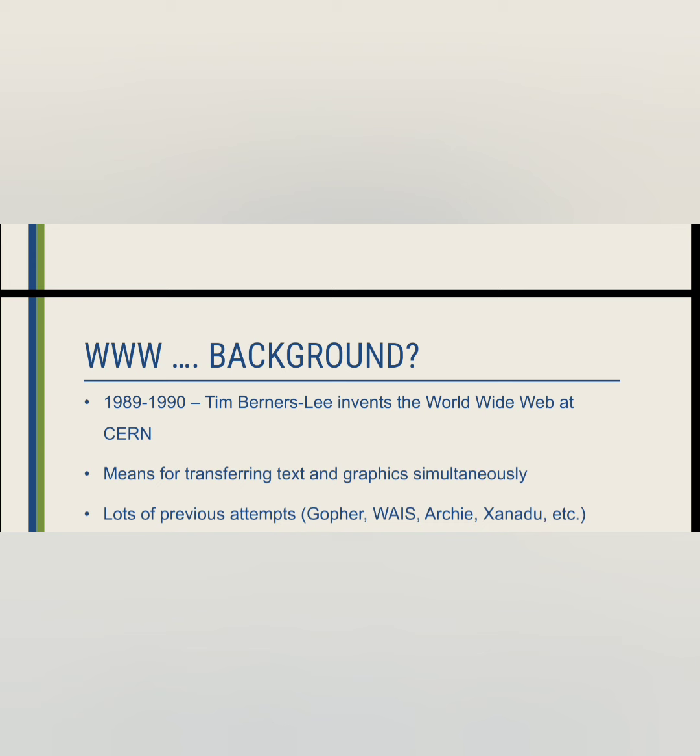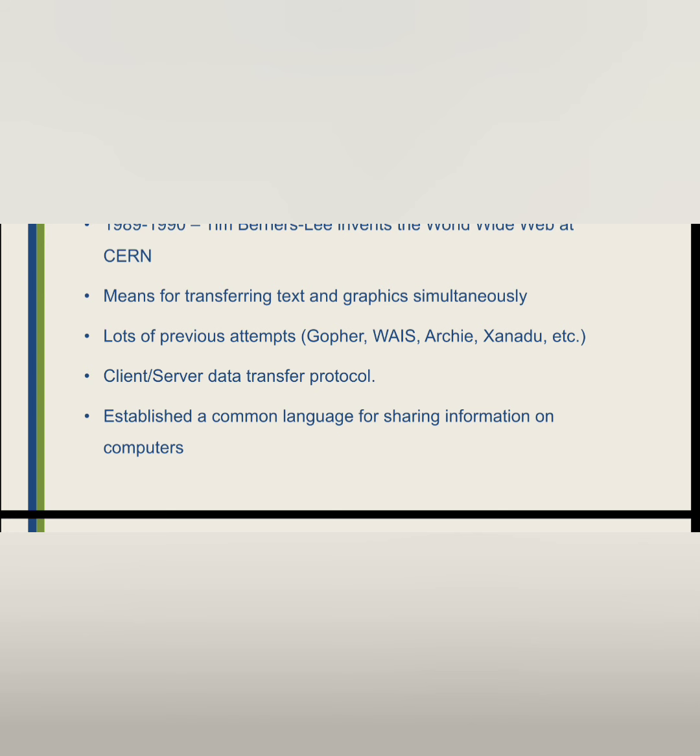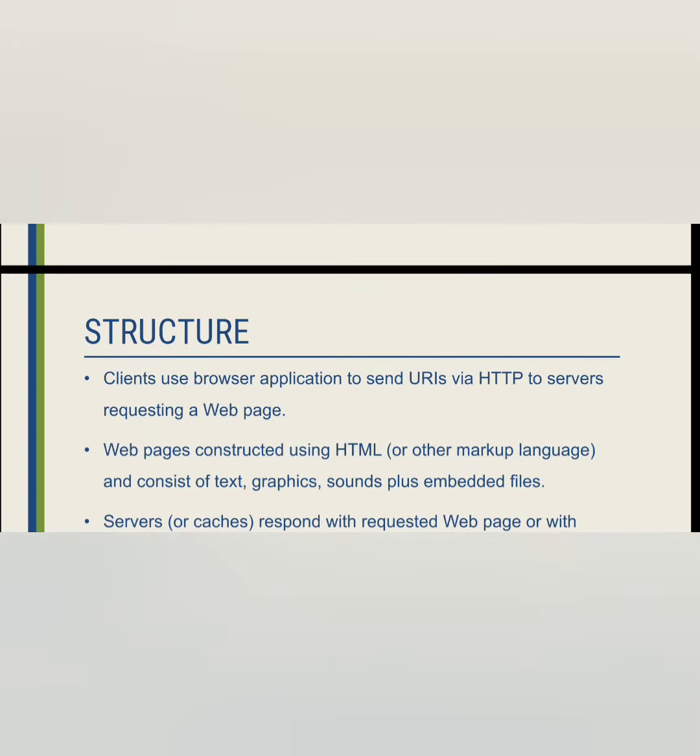What is the background? From 1989 to 1990, Tim Berners-Lee invented the World Wide Web at CERN, a means for transferring text and graphics simultaneously. There were a lot of previous attempts that were used in the WWW: Gopher, WAIS, Archie, Veronica, and etc. Client-server data transfer protocol. It established the common language for sharing information on computers.